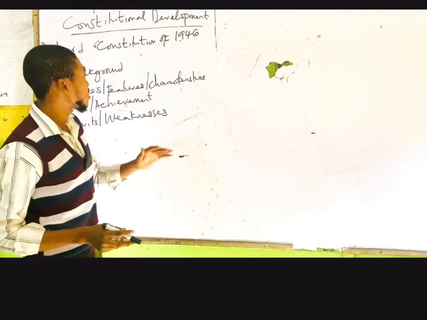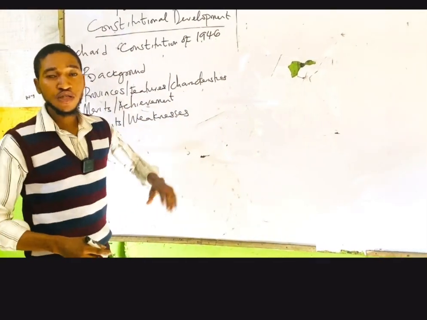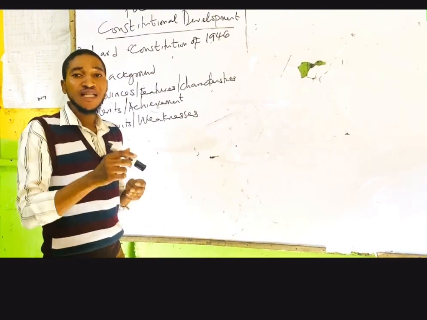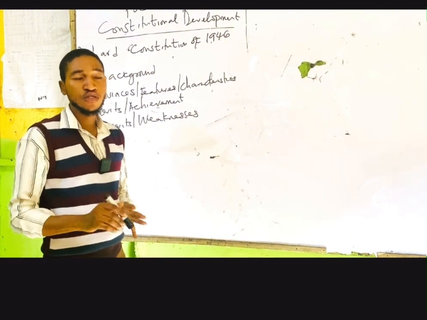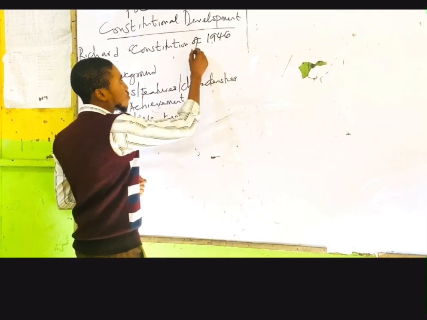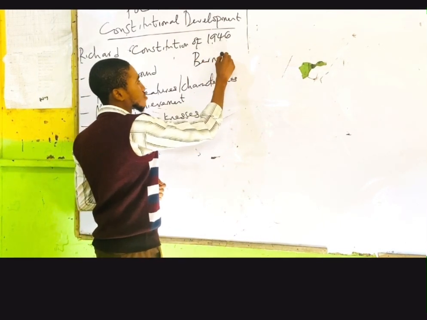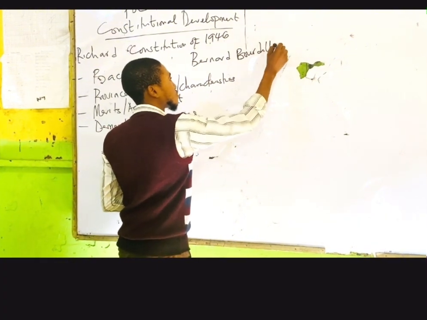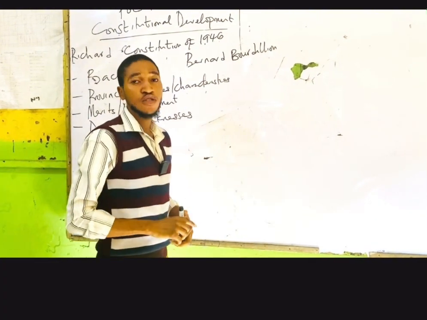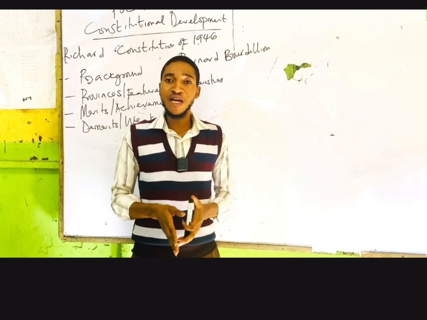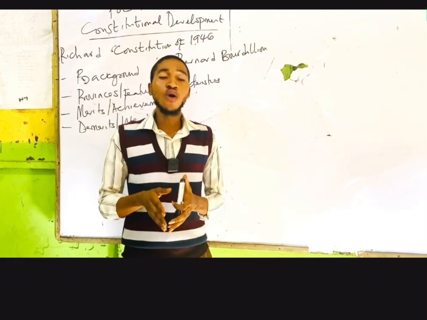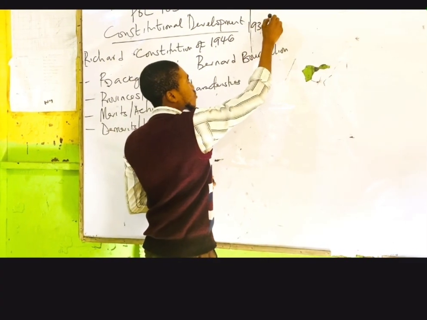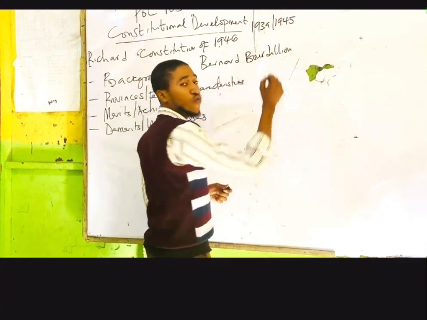Now, for us to fully understand this constitution, let us consider a colonial governor that was unable to practicalize his own constitution. His name was Bernard Bourdillon. Bernard Bourdillon was the colonial governor of Nigeria when the Second World War was going on, from 1939 to 1945.